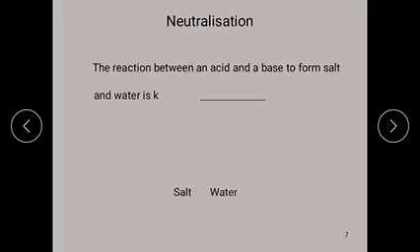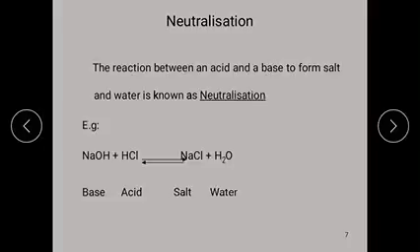Example: NaOH, sodium hydroxide base, reacts with the equal amount of acid, that is HCl, to form salt, here NaCl, plus undissociated water molecule.